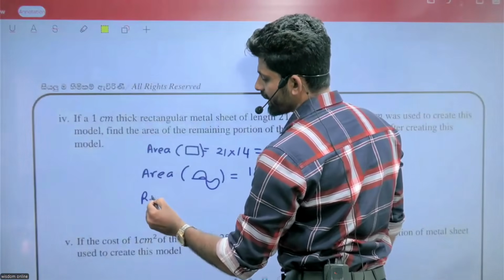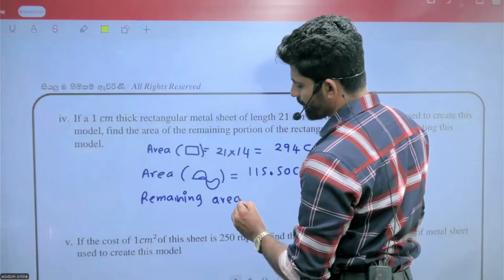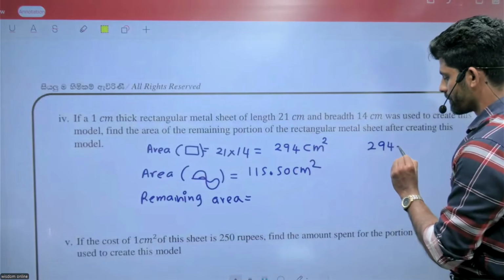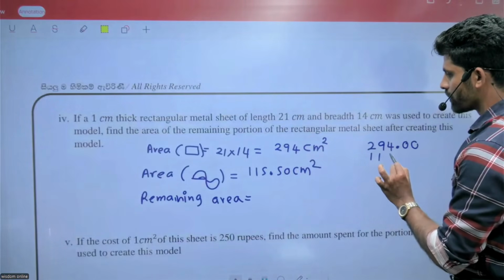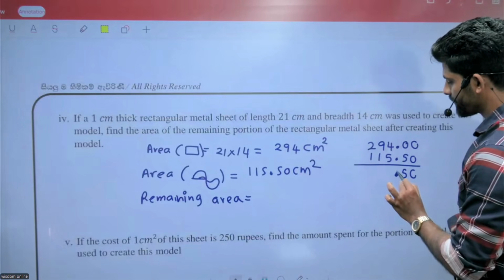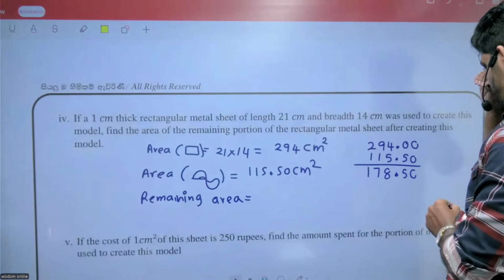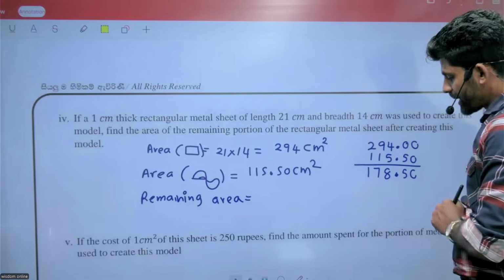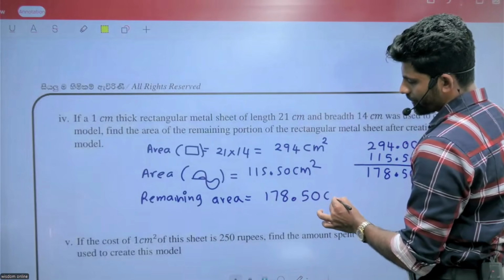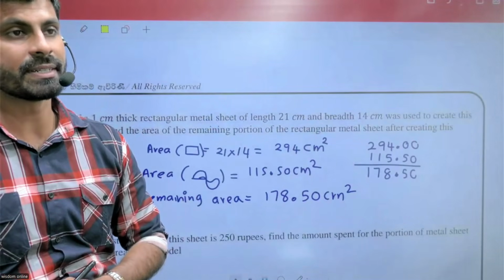How to find the remaining area? Remaining area equals 294.00 minus 115.50. 10 minus 5, 5. 13 minus 5, 8. 7. 178.50 square centimeter, right?